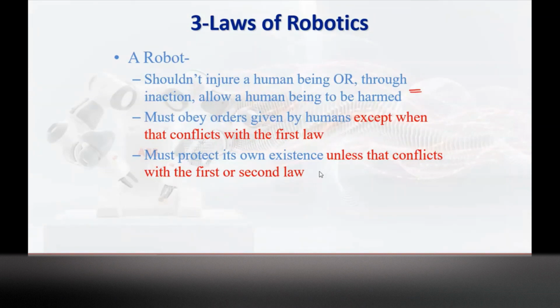This is just for the idea, but basically it should protect its own existence. Suppose someone is trying to harm the robot, it should try to compromise the situation. It should protect itself without harming a human being. So these are the basic 3 laws of robotics that a robot developer or the robot must follow.